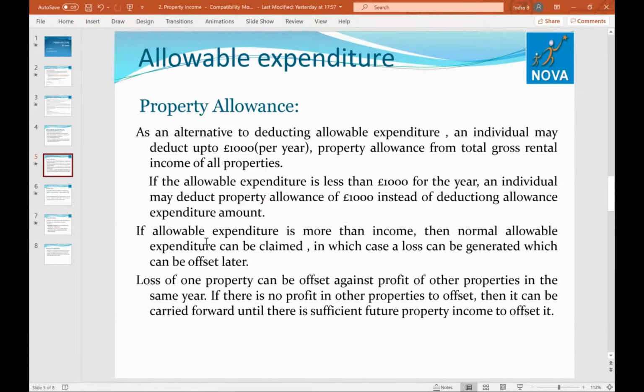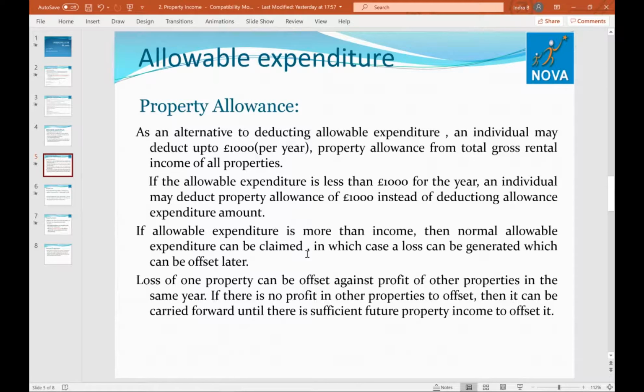That is your option: either you take £1,000 or more. But if your income is like £900, then you can't take property allowance of £1,000. Then you have to take 900 only, because you can't claim a loss by taking the allowance.